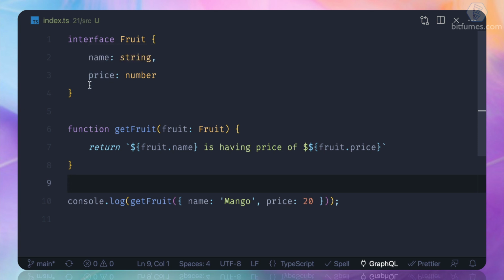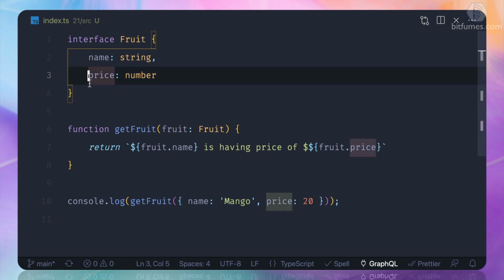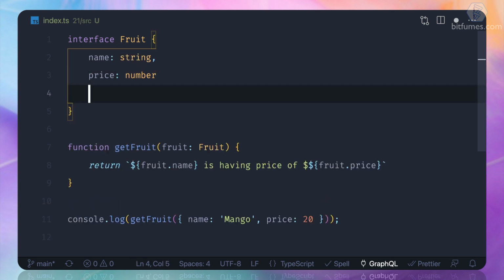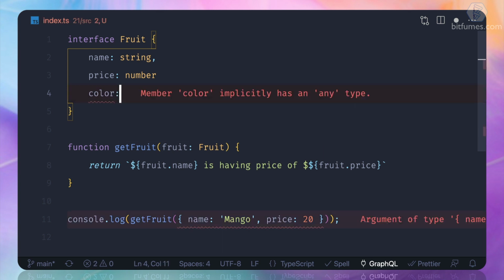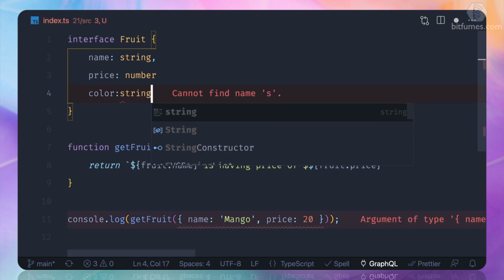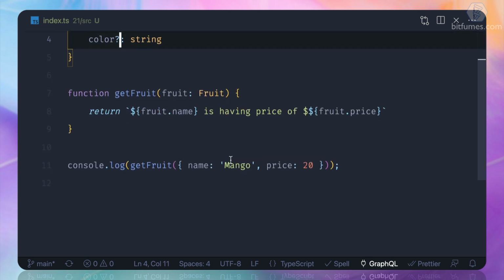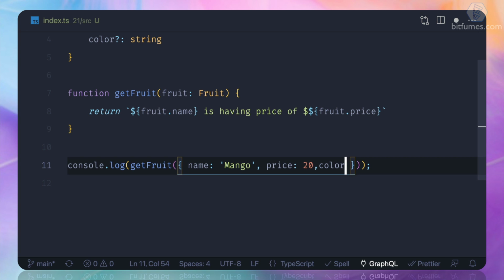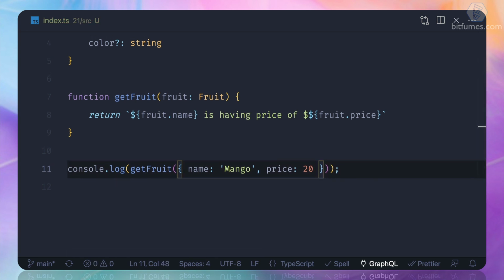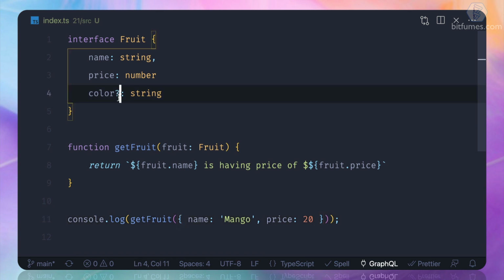So what we can do is say that this could also have another property, and we can add it inside the interface called color. And color is a string, but it's an optional property. So now if we define it or not, it doesn't matter. If we define it here, that's okay, but otherwise not. So this is the power of the optional thing.